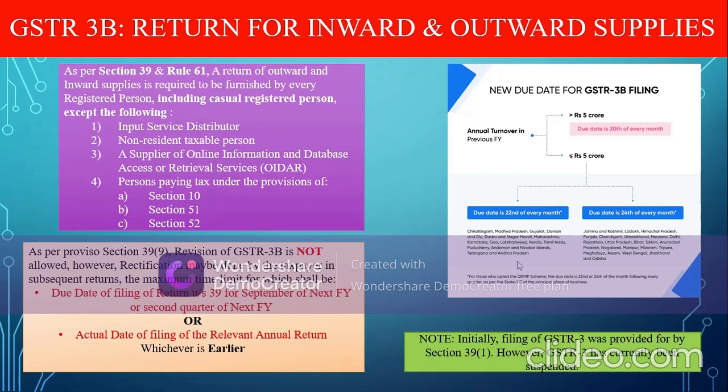It may be noted that initially section 39 provided for filing of GSTR3 as the return for inward and outward supplies. However, for the time being, GSTR3 has been suspended.